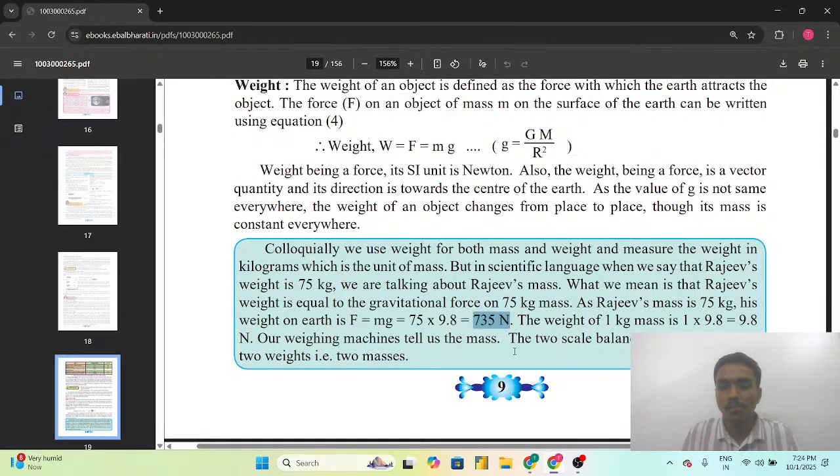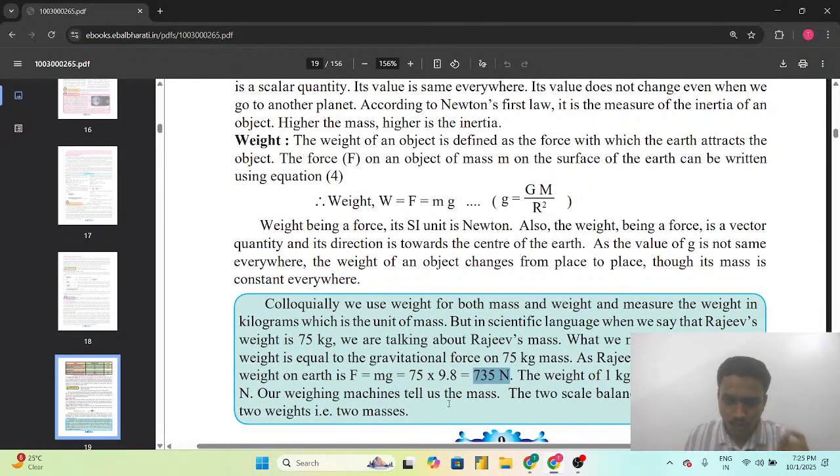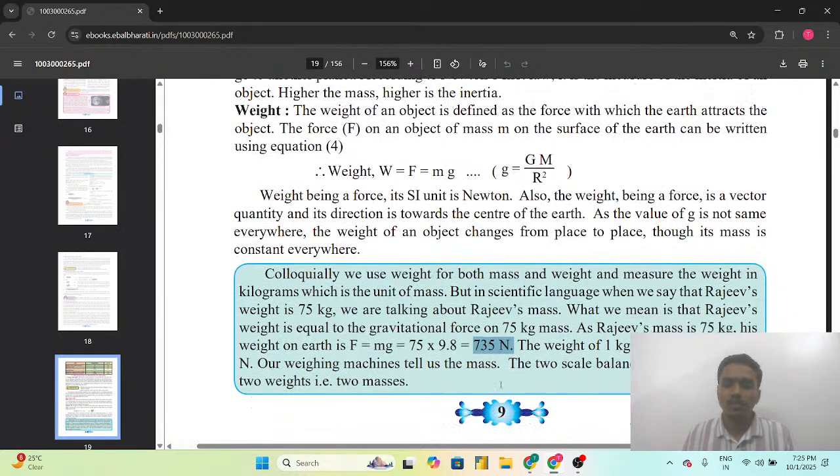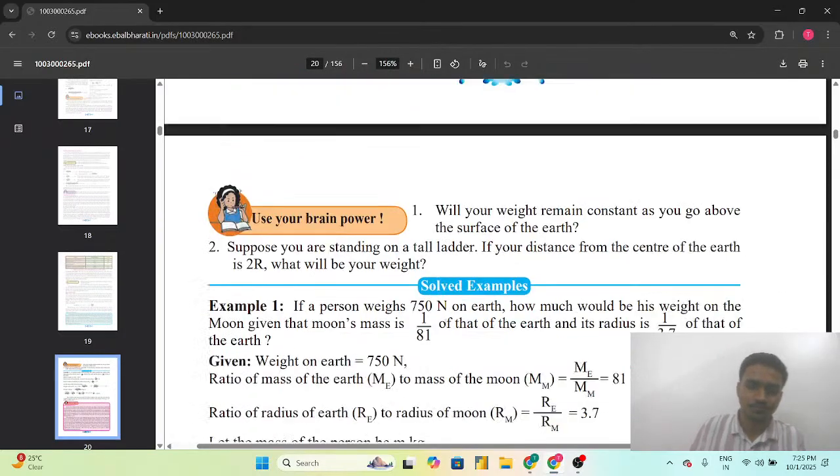Our weighing machine tells us the mass. एक्चुअली जो वेट वेइंग करने के मशीन होते हैं, that are actually telling the mass, and mass is the amount of matter which is present in the object. But actually, if you want to calculate the weight of an object, we are going to multiply it with the value of g, that is the acceleration due to gravity, and the value of g is 9.8. So if we want to calculate the weight of an object, we have to multiply it with the acceleration due to gravity, so we will get the weight of the object. And the mass is actually what is shown by our weighing machines. So two scale balances in the shops compare two weights, that is, the two masses.